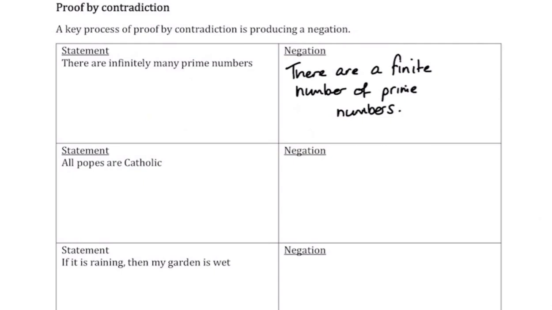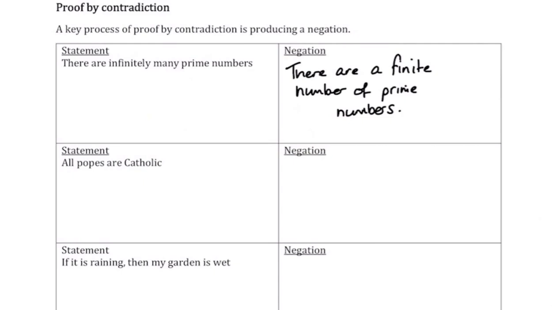Now the second one starts with the word all. So the statement is: all popes are Catholic. The negation of that is not there are no popes that are Catholic, which you might think.